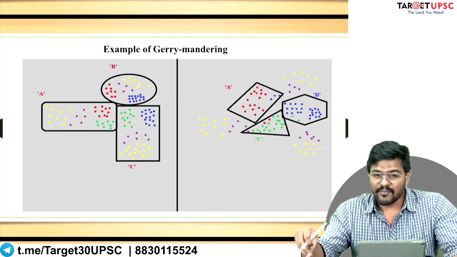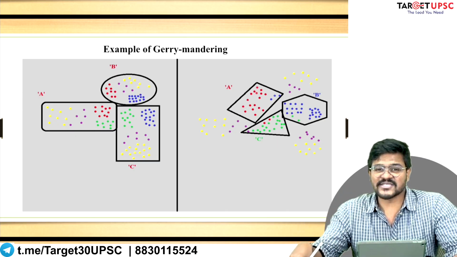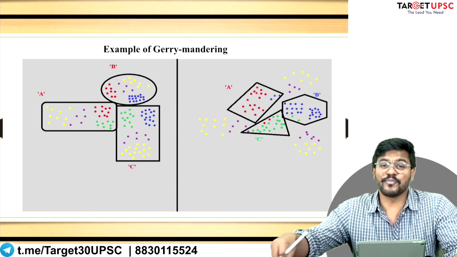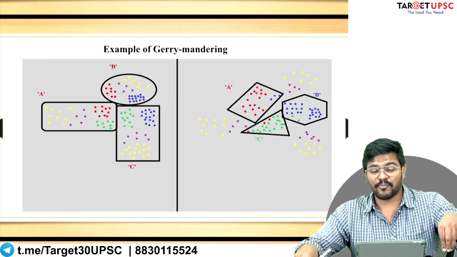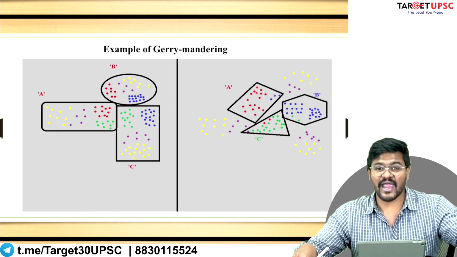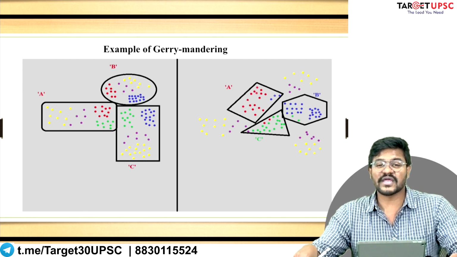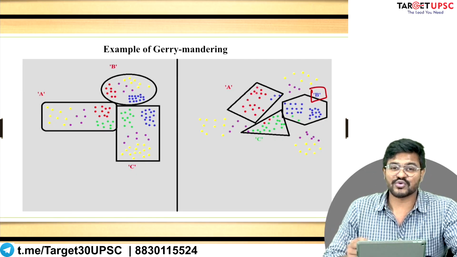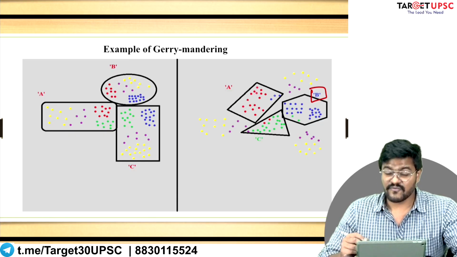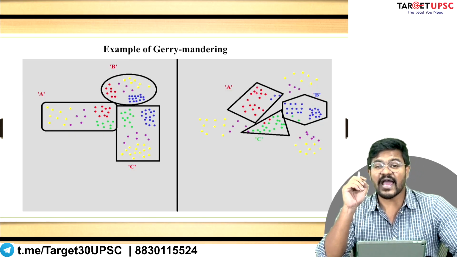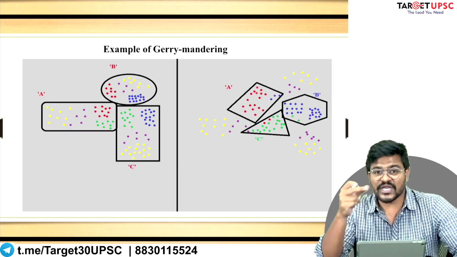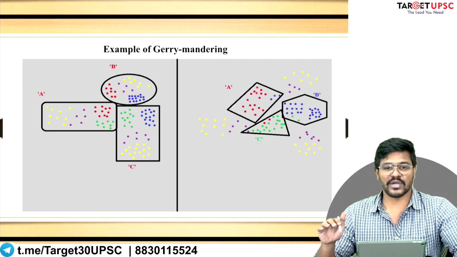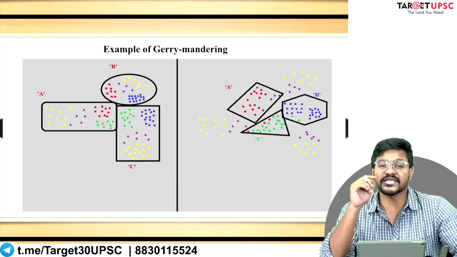So only candidates belonging to the blue community, only political parties which are pro-blue, might be anti-red, anti-yellow, anti-green, but if they're pro-blue, they have a good chance of winning from constituency B. This process, because of which there is direct political manipulation of constituencies to benefit someone and to hurt someone, is called gerrymandering.